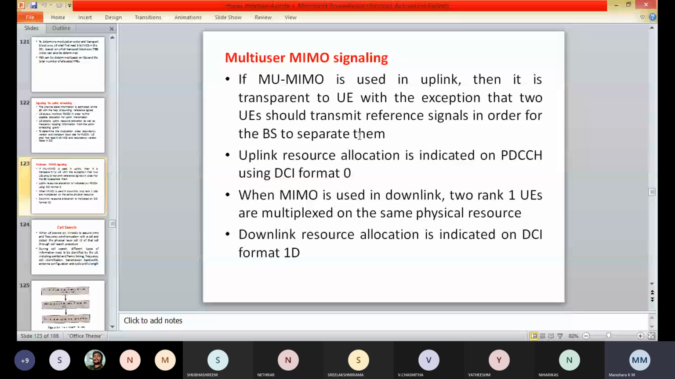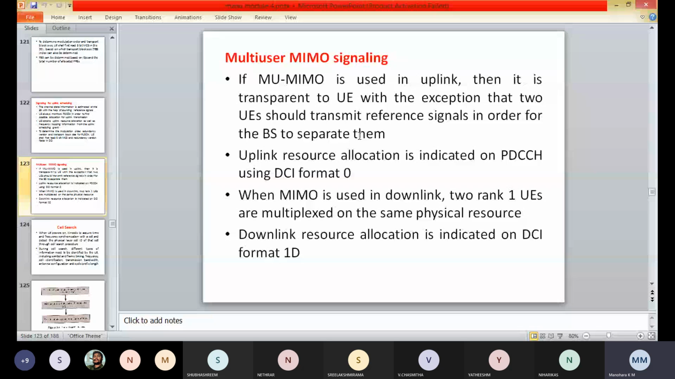Similarly, multi-user MIMO is also used in the downlink. Here, two rank 1 user equipments are multiplexed on the same physical resources. Unlike single-user MIMO, in this case the power for each user equipment is reduced by 3 dB. This is indicated by a field in the DCI format. So this is mostly it.